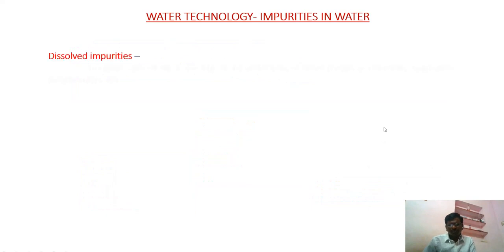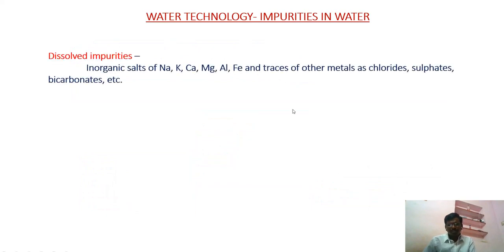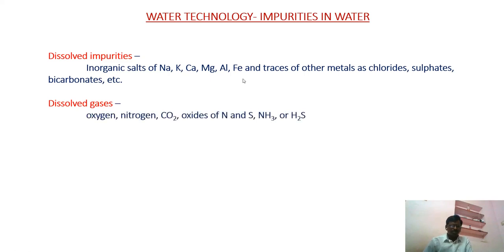Next one is dissolved impurities. That means salts of sodium, potassium, calcium, magnesium and aluminum ions, and traces of their chlorides and sulfates, are the dissolved impurities. All of these inorganic salts are highly soluble in water, so they may be present as dissolved impurities in water. That water is not useful for domestic or industrial purposes.